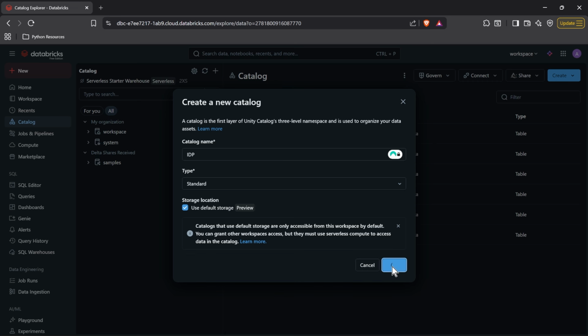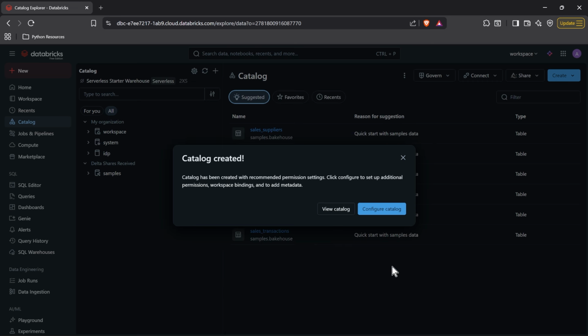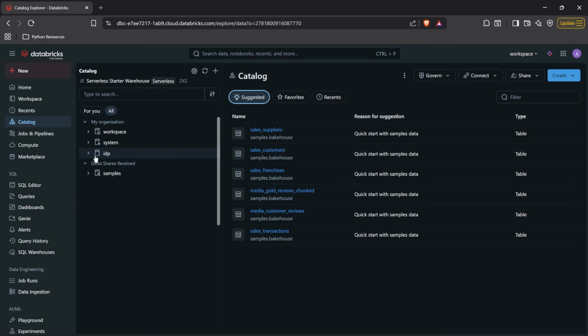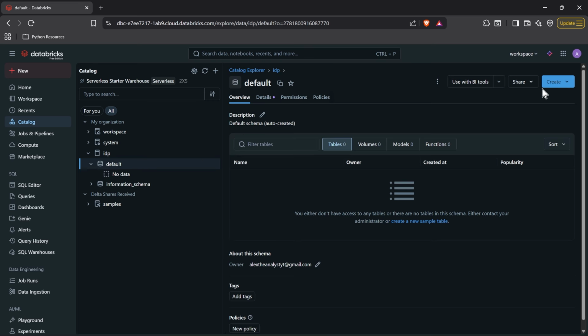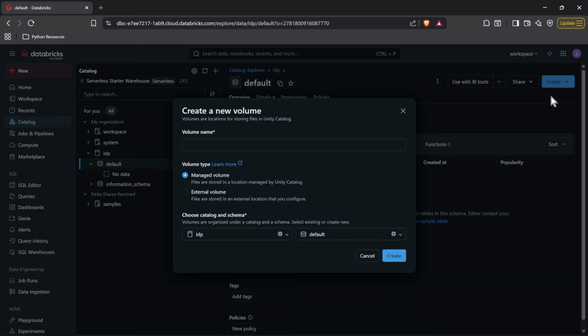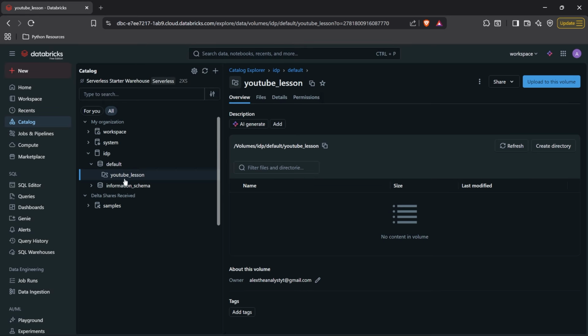Now we're going to start off with just one file, and that's going to be the file that we just looked at. But in future lessons, we'll be using many different files, and we're going to store them all in here. So let's come in here. We're going to add it to this default. We'll create a volume so that we can put all of our data in here. I'm going to name this one YouTube lesson, and we'll go ahead and create this. And now we have this YouTube lesson in here.